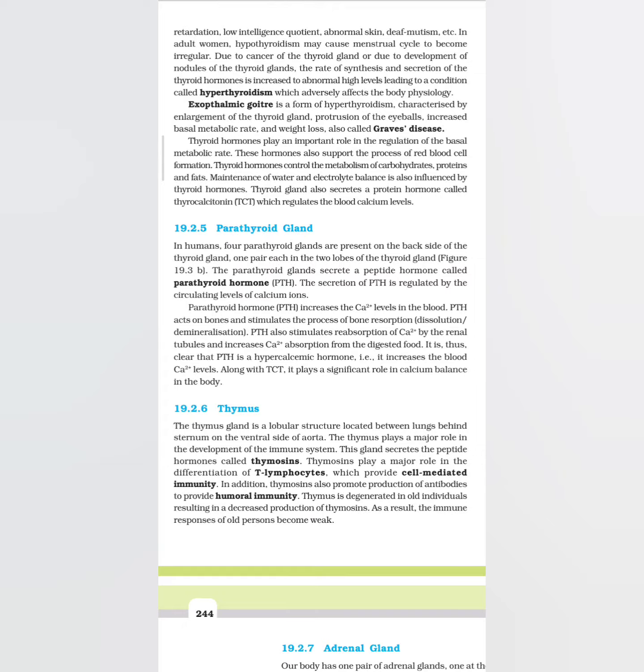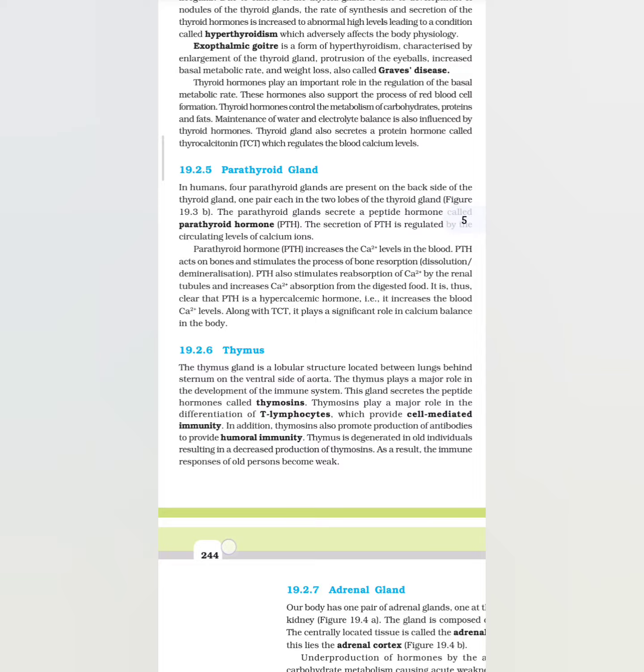PTH also stimulates reabsorption of calcium by the renal tubules and increases calcium absorption from the digested food. It is thus clear that PTH is a hypercalcemic hormone, that is, it increases the blood calcium levels. Along with TCT, that is thyrocalcitonin, it plays a significant role in calcium balance in the body.